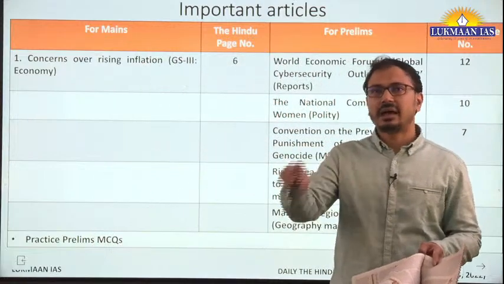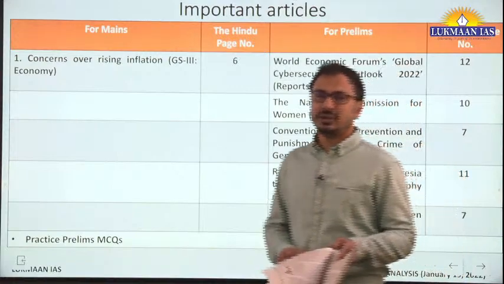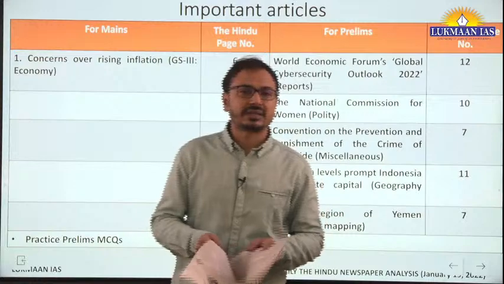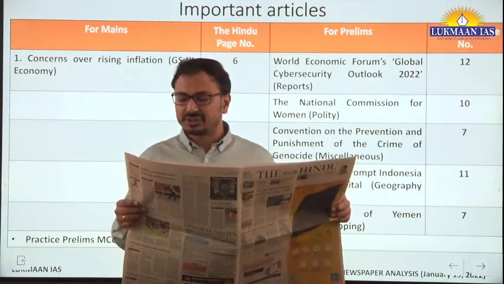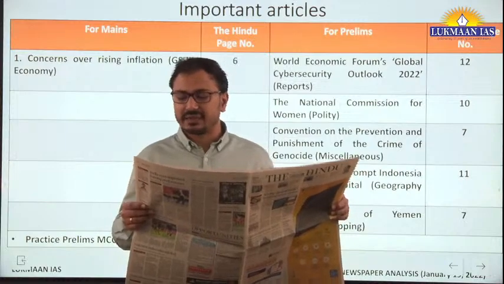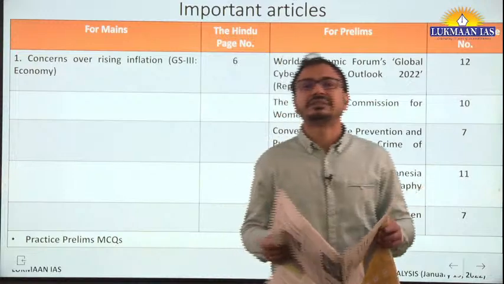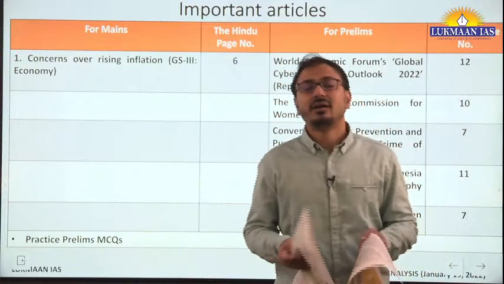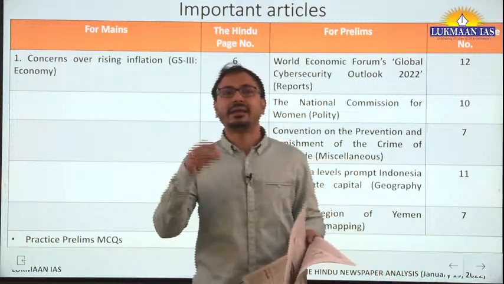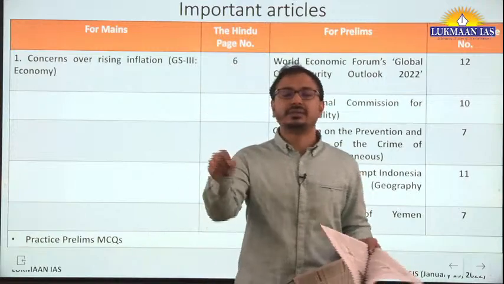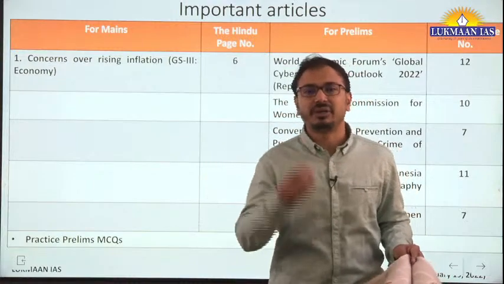Now the article, having this context, talks about the United Nations Convention on preventing such genocide: the Convention on the Prevention and Punishment of the Crime of Genocide of 1948. This convention is signed and ratified by India, but yet India has not enacted any law which defines what is genocide, or the preventive and punitive measures.